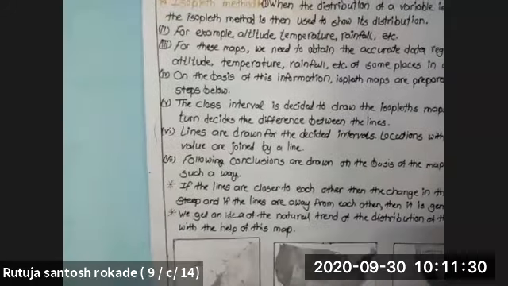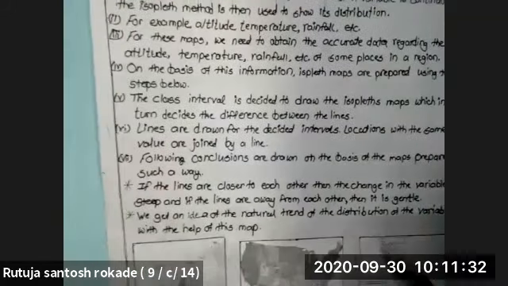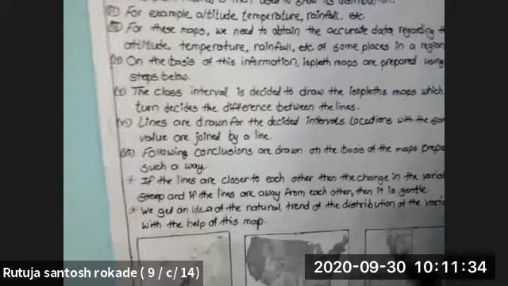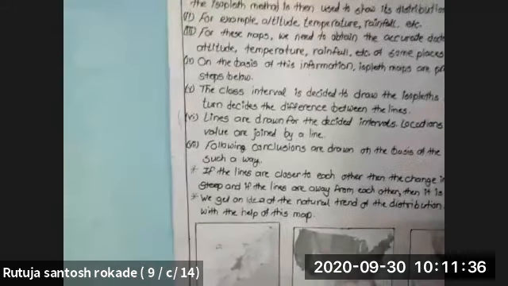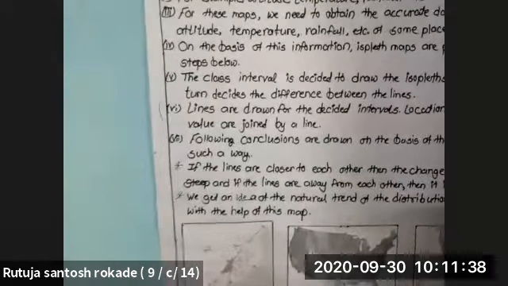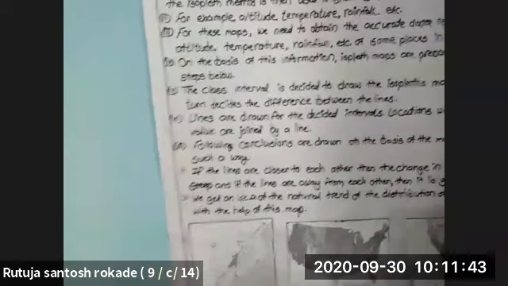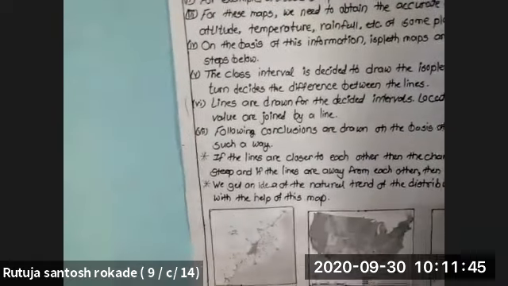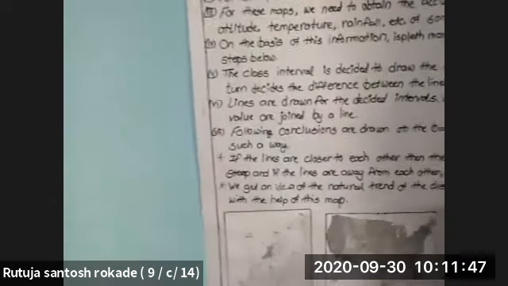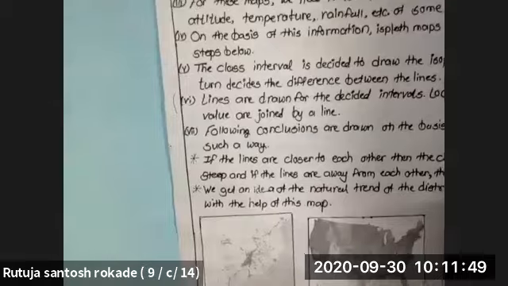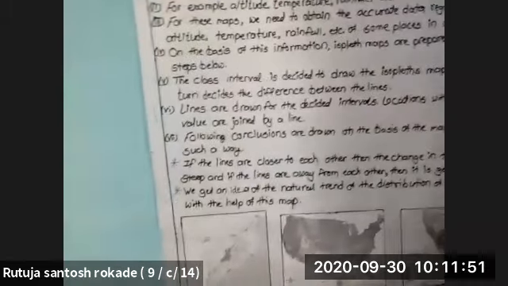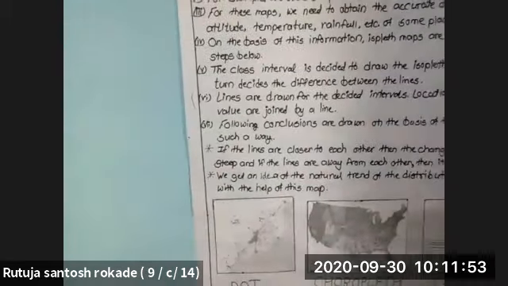If lines are closer to each other, then the change in the variable is steep, and if lines are far away from each other, then it is gentle. We get an idea of the natural trend of the distribution of the variable with the help of maps.